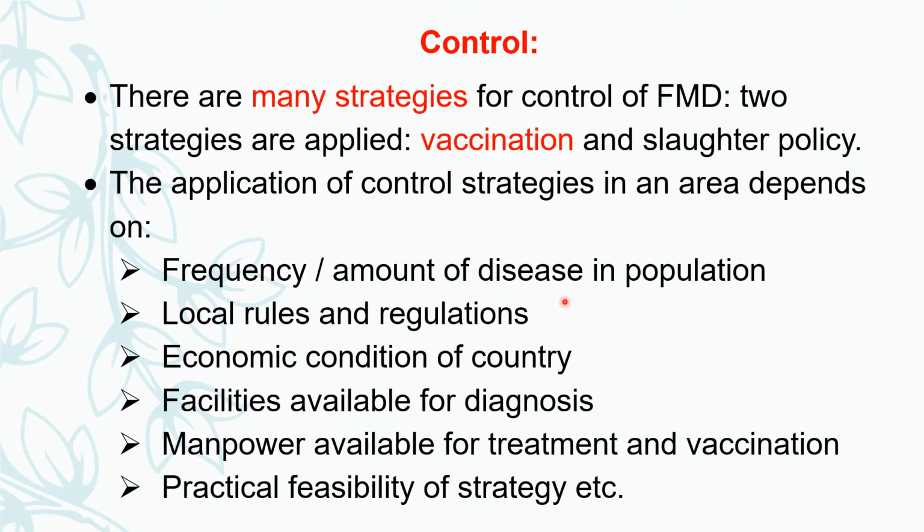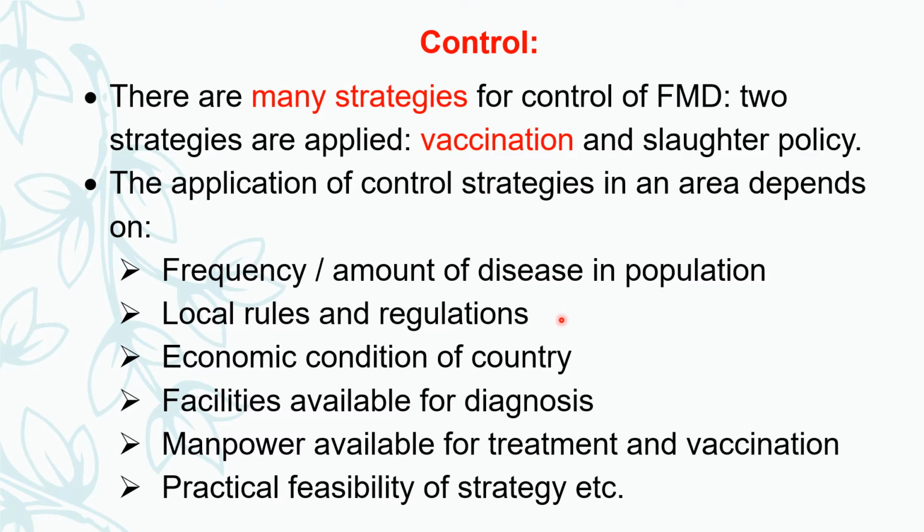One factor is the frequency and amount of disease in a population. If the frequency and amount of disease in a population is less, and if the rules and regulations permit, slaughter policy is advisable to eradicate the disease. But in countries like India, where the frequency of foot and mouth disease is high, slaughter policy is not allowed because of public sentiment. So here, the vaccination strategy helps to prevent and control the disease.